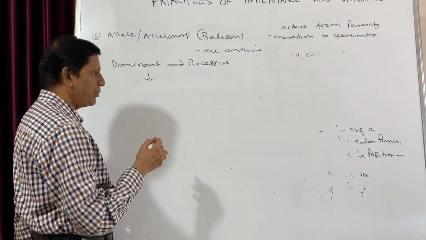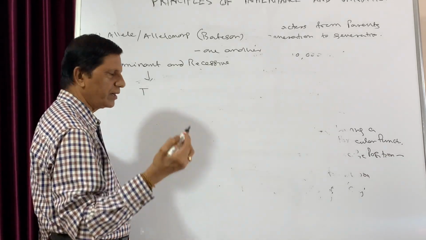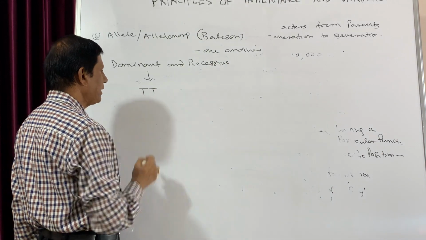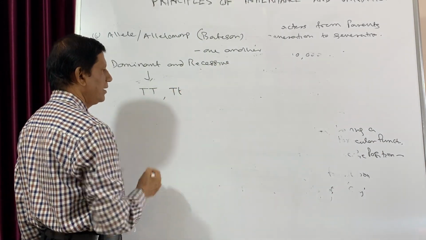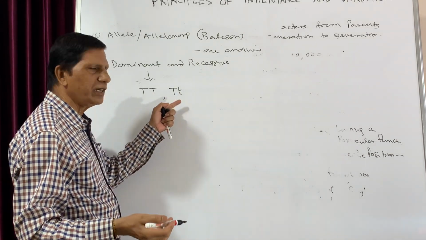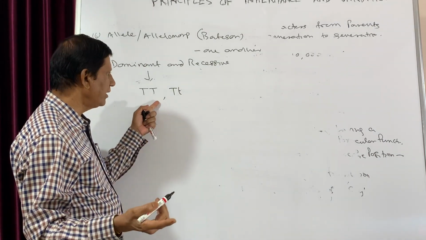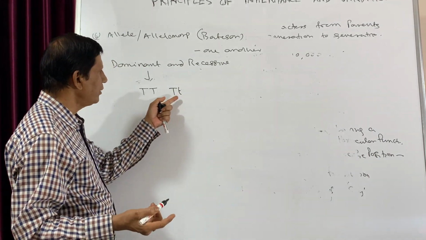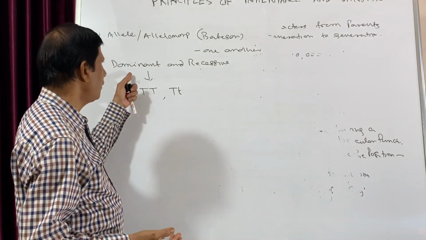Suppose let us take the gene T for height of the organism. If it is present in this manner homozygous, or it is present in this condition, so in this case also it represents tallness, in this case also it represents tallness. That means the homozygous condition represents the character, and the same character is also represented by the heterozygous condition. This is known as dominant.